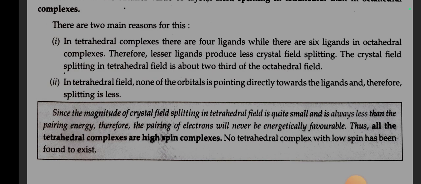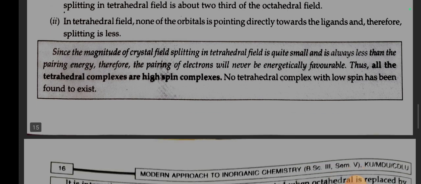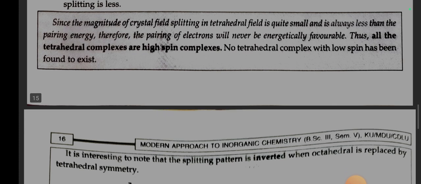Therefore, lesser ligands produce less CFSE. The crystal field splitting in tetrahedral field is about 2/3 of the octahedral field. Number 2, in tetrahedral field, none of the orbitals is pointing directly towards the ligands and therefore splitting is less.